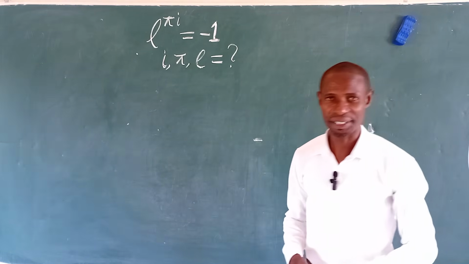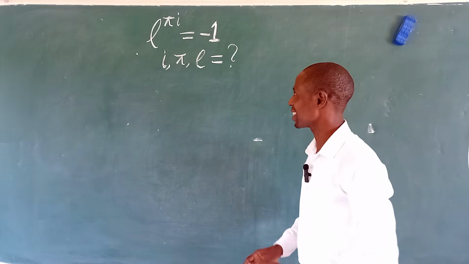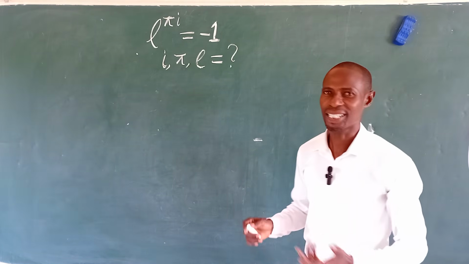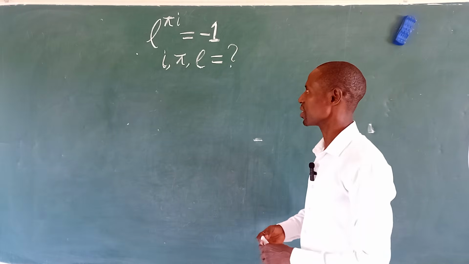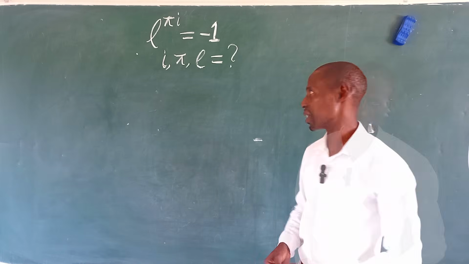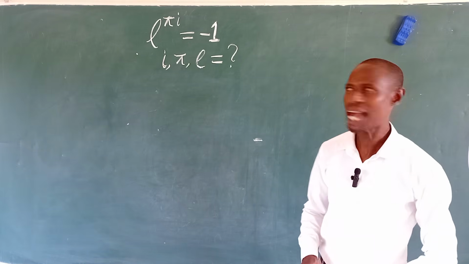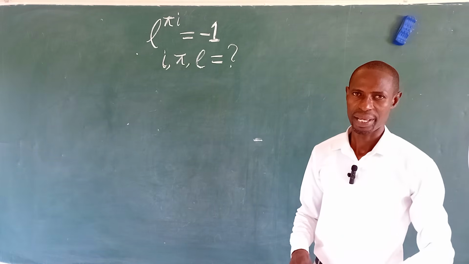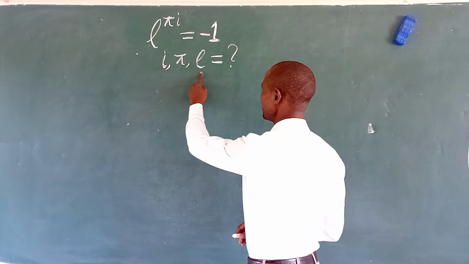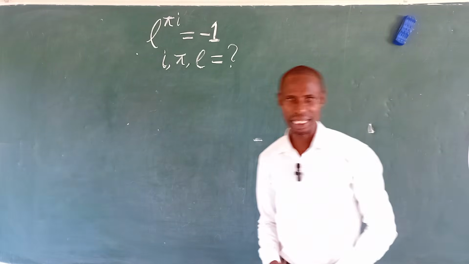This is the second video for the year 2026. All right, so we have this expression before us here. This is one of the most beautiful equations in the world of mathematics, and we know this is the Euler equation, e to the power of pi iota equals minus 1. Here, we are asked to make iota, pi, e the subject of the formula.